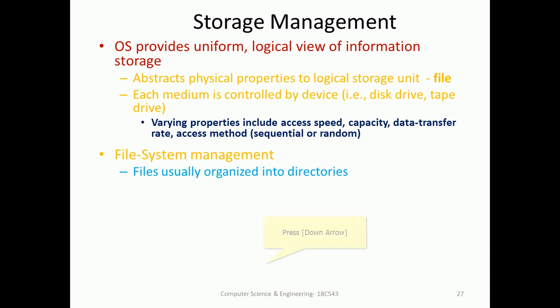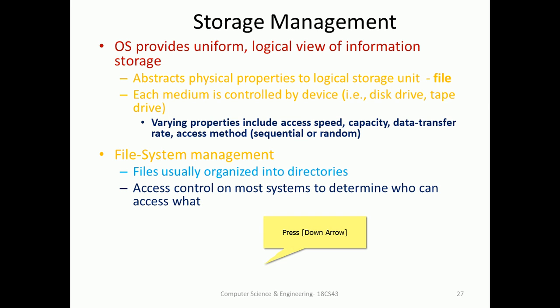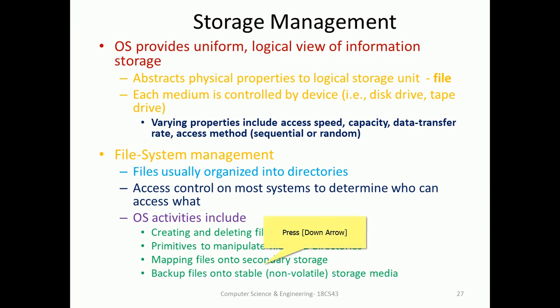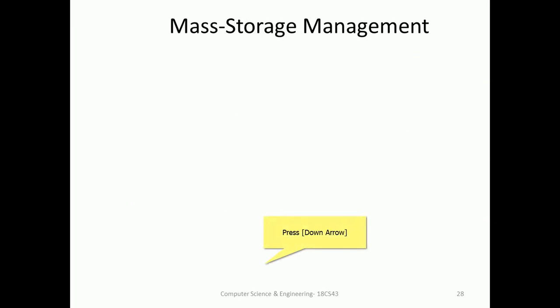So file system management: files are usually organized into directories. Access control on most systems determines who can access what. Activities include creating and deleting files and directories, primitives to manipulate files and directories, permissions, mapping files onto secondary storage, and backing up files onto stable storage media. These are quite important activities that will often be invoked by the OS on behalf of the user and various other systems, under the guidance of memory management.